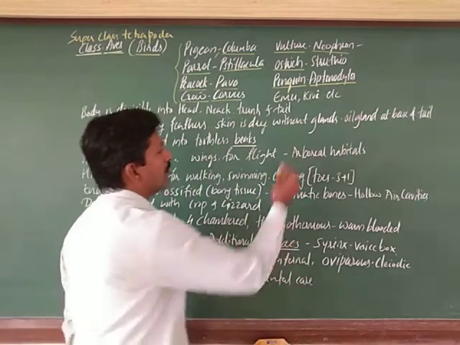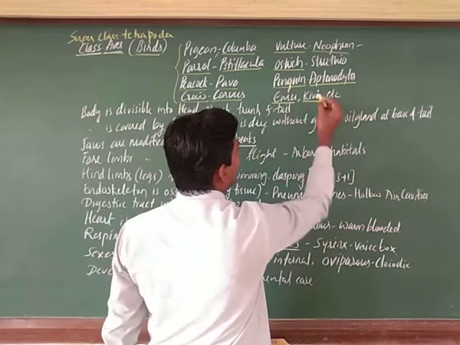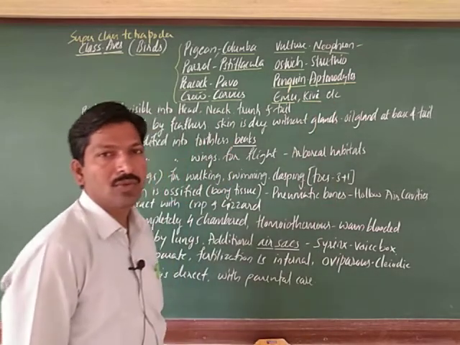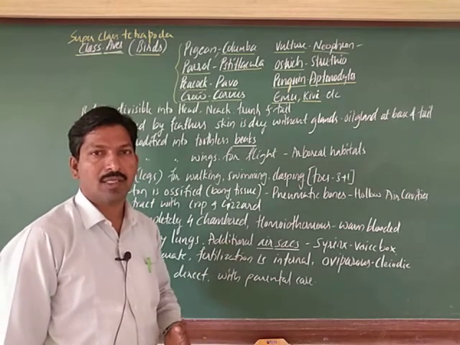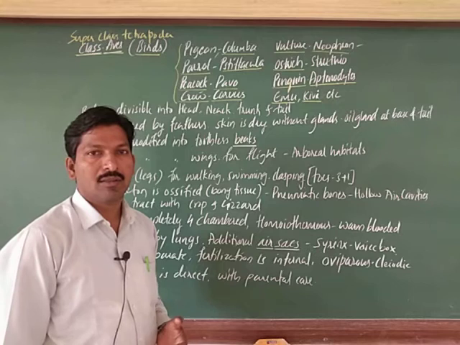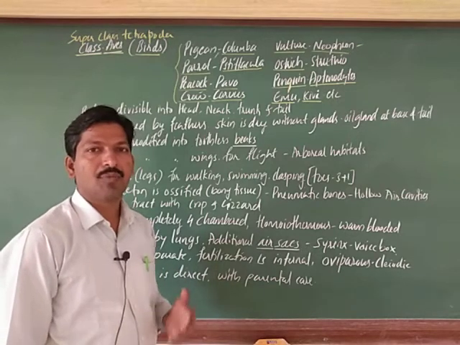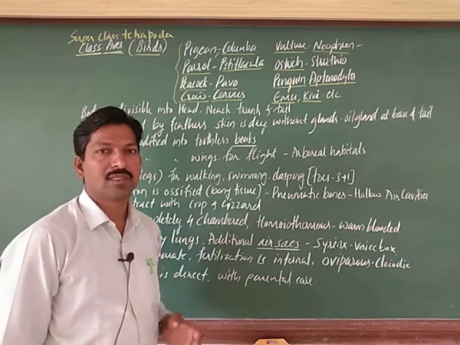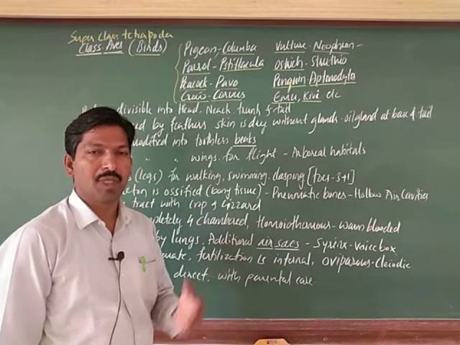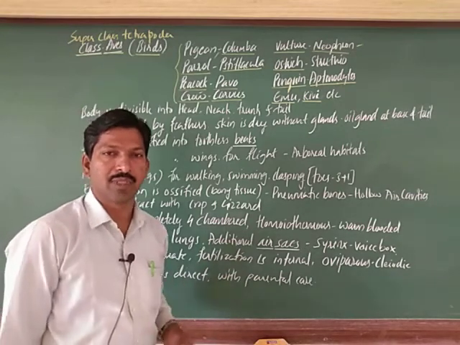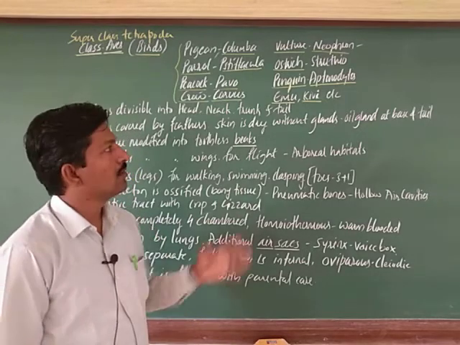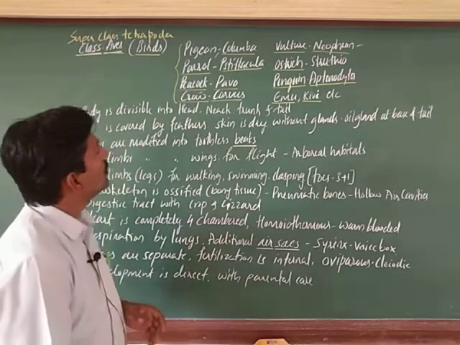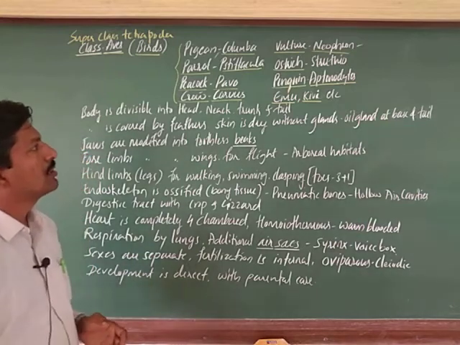Next, many others are there: emu, kiwi, and you can take the sparrow, woodpecker, myna. There is a very different variety of birds, from very small to very large. The hummingbird, as we know, is the smallest bird, and the largest bird is the ostrich. Such general knowledge we have.